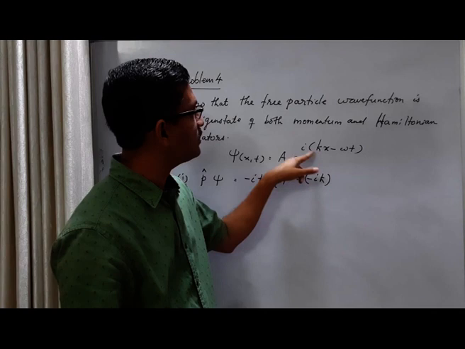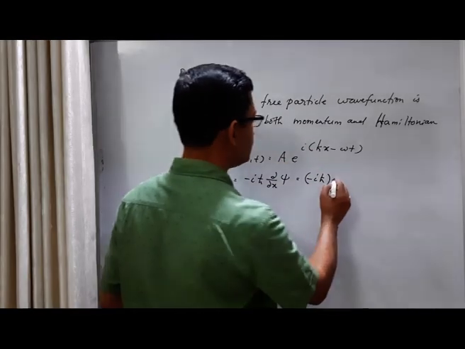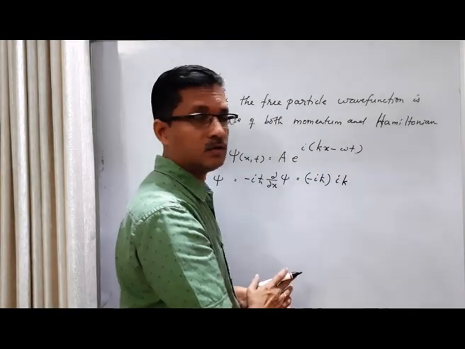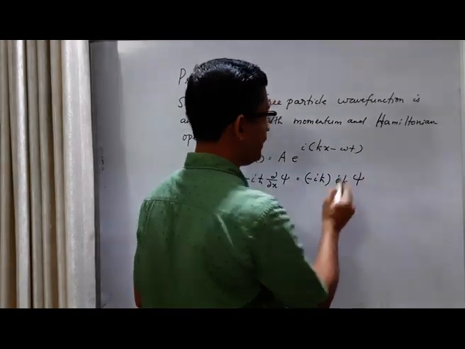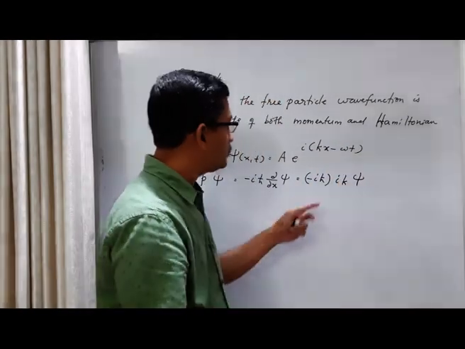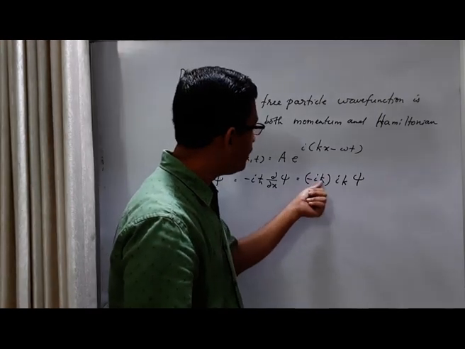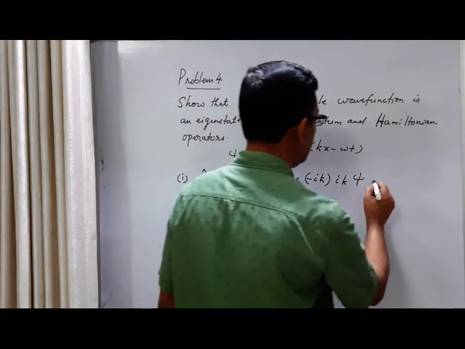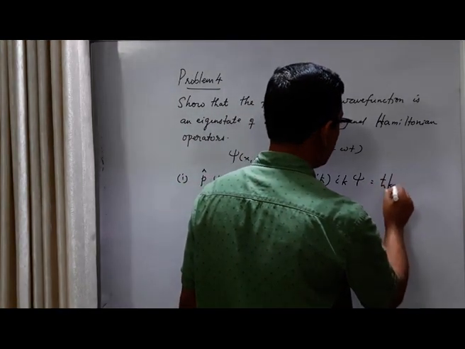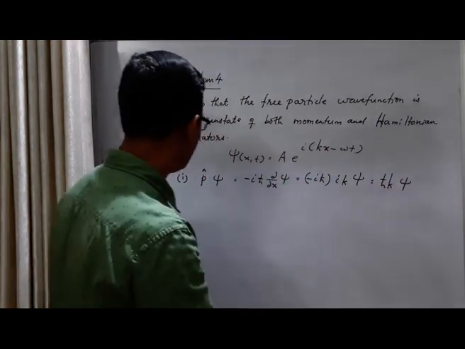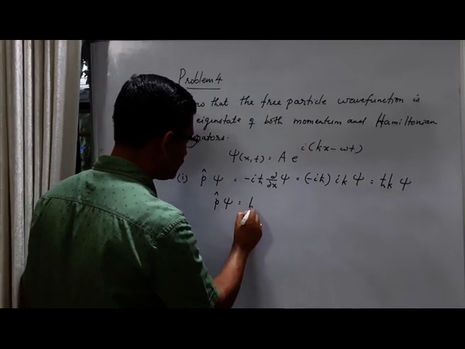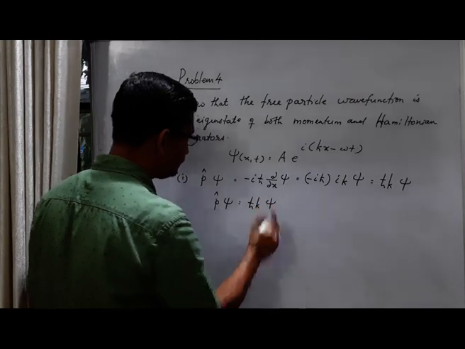What is the coefficient of x? ik. So what you get is ik times A e raised to i(kx minus omega t), which is nothing but psi. So what is this product? i into i is i square is minus 1, minus of minus will be plus. So we have h cross k times psi. So momentum operator acting on psi is h cross k times psi.